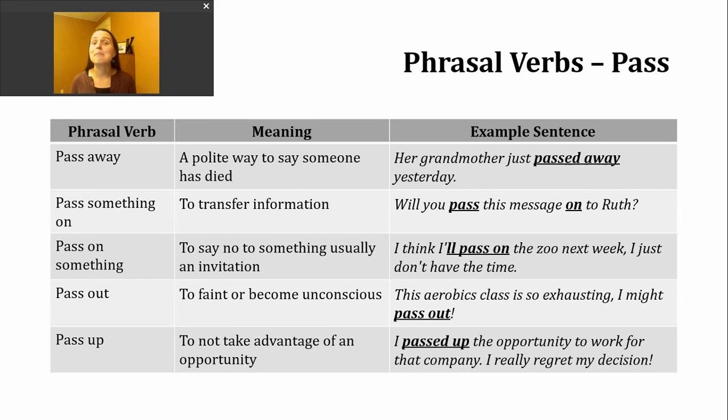Another phrasal verb you might hear is pass out, and its meaning is to faint or to become unconscious. Let's take a look at this meaning in a sentence. This aerobics class is so exhausting. I might pass out. So somebody's heart rate is really thumping. I imagine this person who's saying this is sweating profusely, sweating a lot, and they think, I'm going to faint.